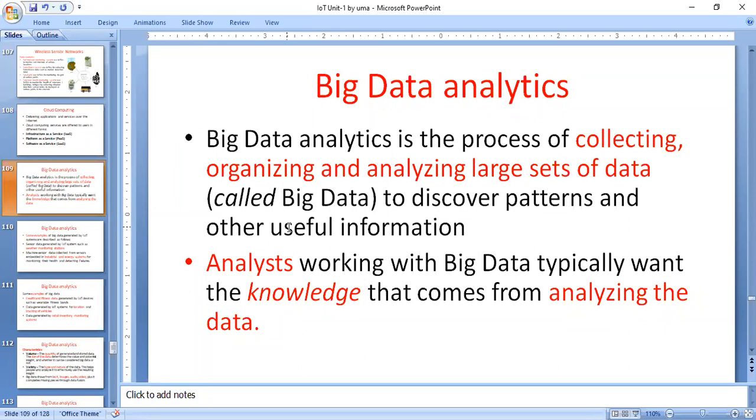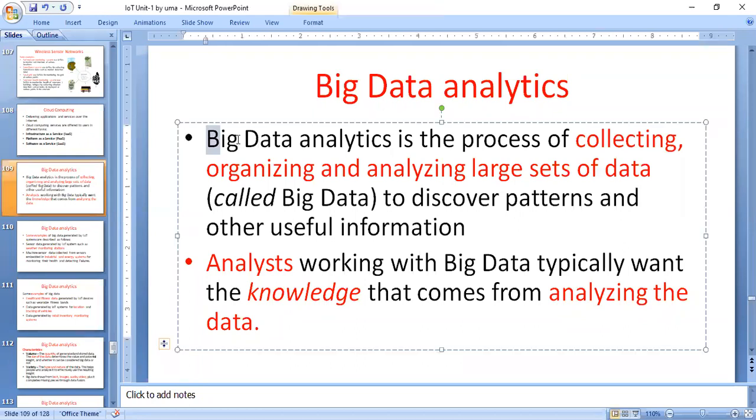The main intention in this case is how the system processes the data and analyzes the data. That is the main important thing here. Big data analytics is a process of collecting, organizing, and analyzing large sets of data. Organizing, in the sense of collecting insights or knowledge from the large set of data, is called big data analytics.